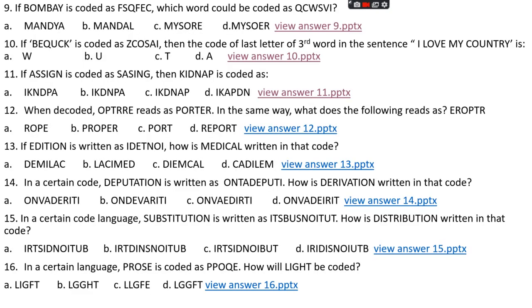Okay. Question number 12. When decoded, OPTRRE reads as PORTER, Potter. In the same way, what does the following read as?